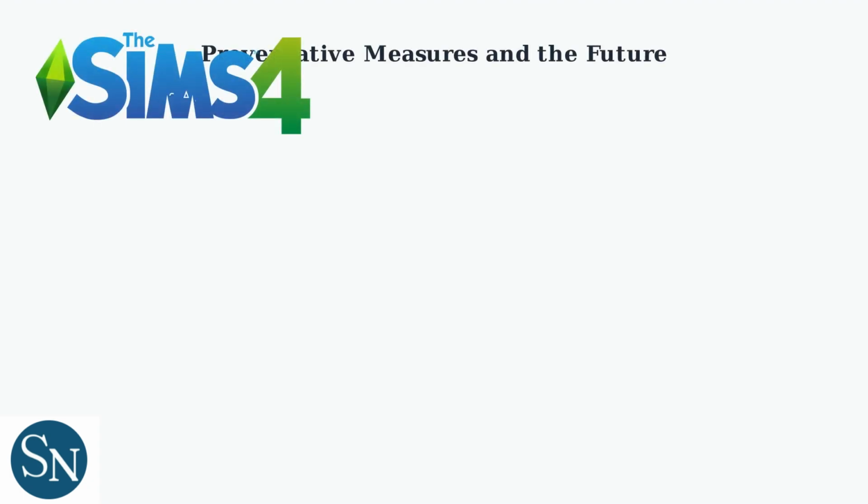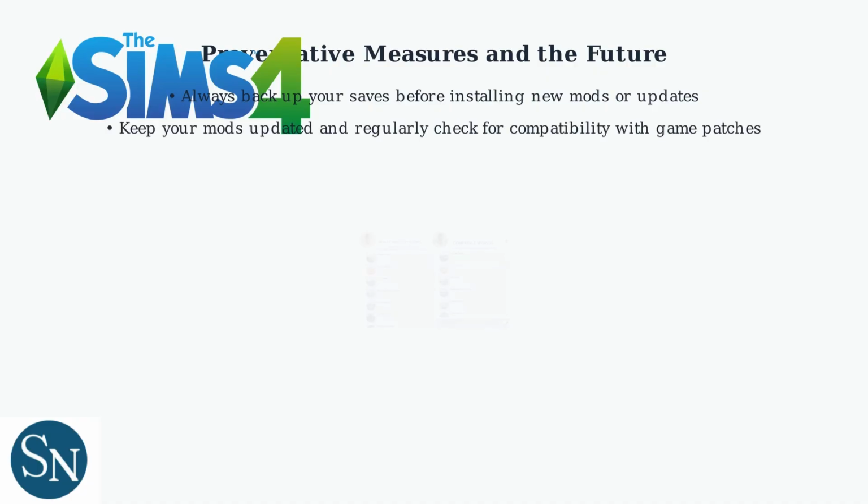To prevent the game failed to load error from recurring, always back up your save files before adding new mods or applying game updates. This ensures you can restore your progress if something goes wrong. Regularly update your mods and verify their compatibility with the latest game patches. Tools like Sims 4 Studio can help identify conflicts before they cause issues.